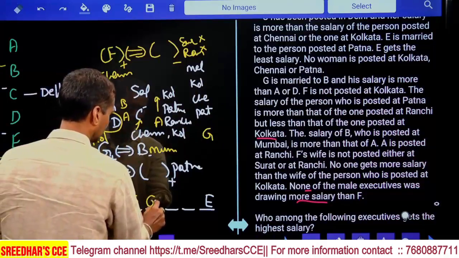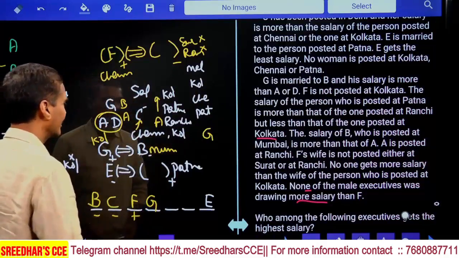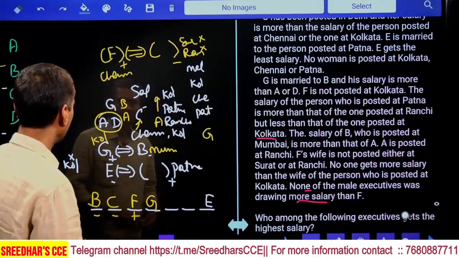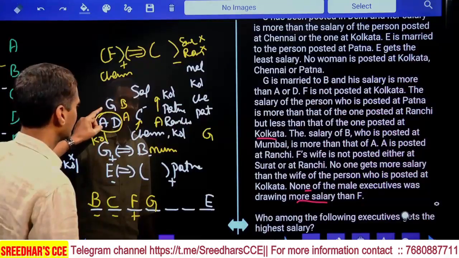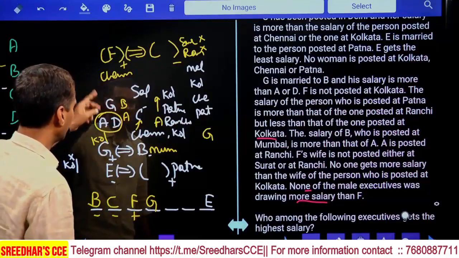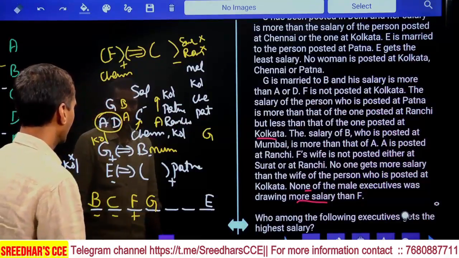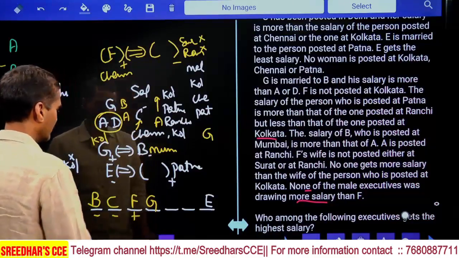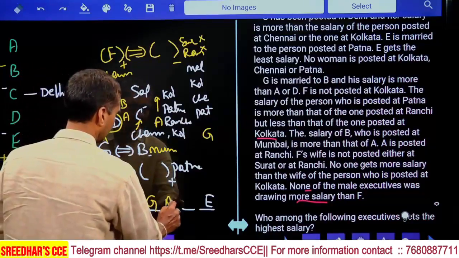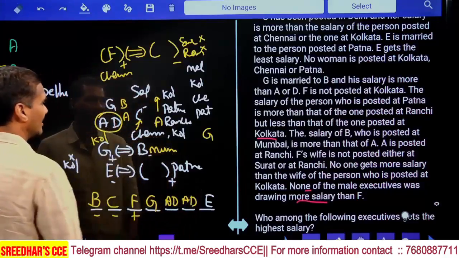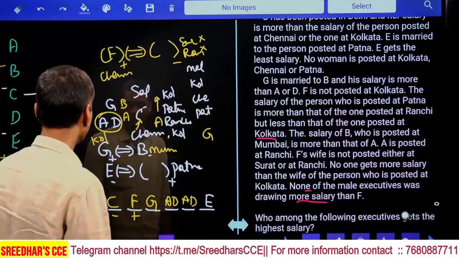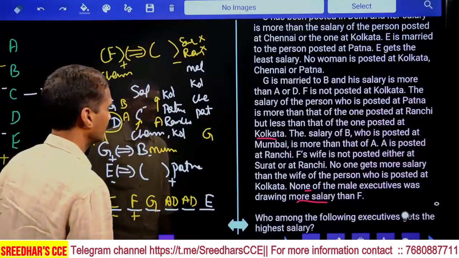After G, next again there are two more, D and A. Now between D and A, what is the relation between D and A? Now these two persons were there, isn't it? Now B is more than A, done. Now G is more than. Then we need to identify the relation between A and D in these two places. Let's finalize A and D further. Now this is the information we have as of now.